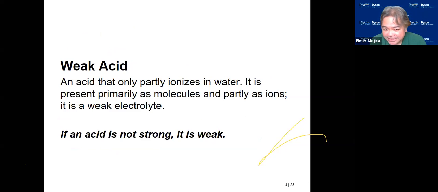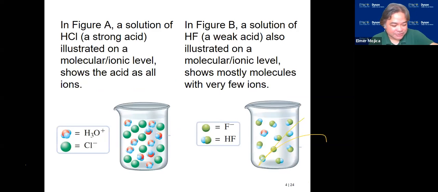A weak acid is an acid that only partially ionizes in water. It is present primarily in the molecular form and partly as ions, so you call it a weak electrolyte. If an acid is not strong, as I have mentioned in the list, then it is weak. Now let's look at how strong and weak acids look at the ionic and atomic level, using this illustration.